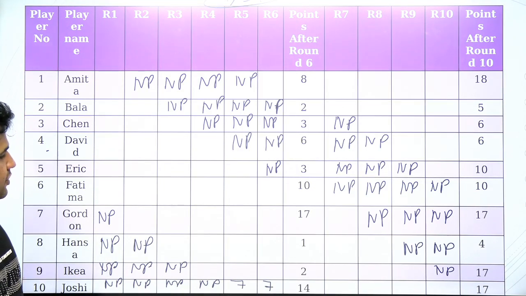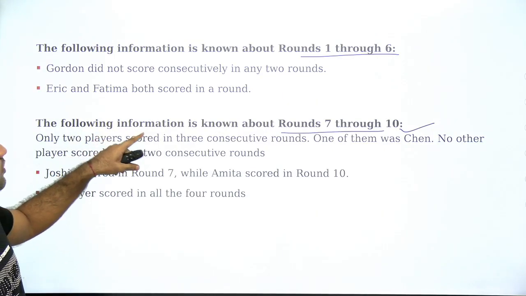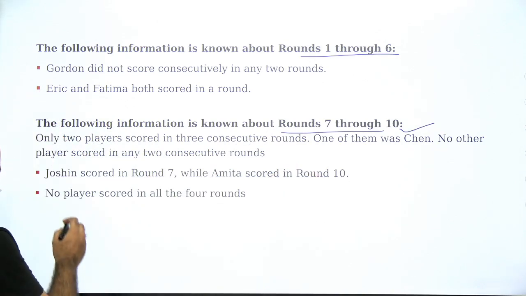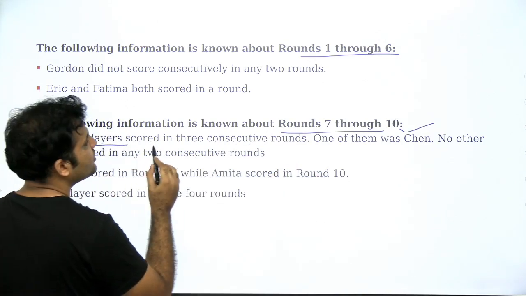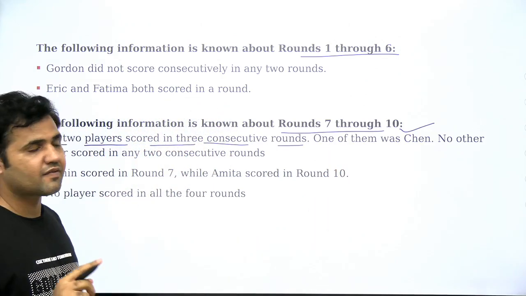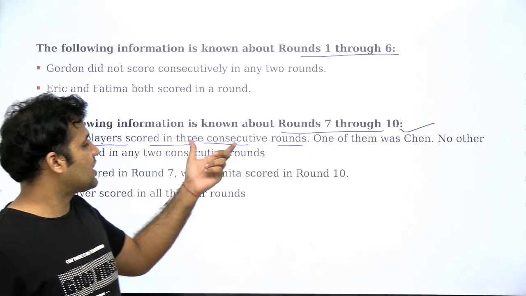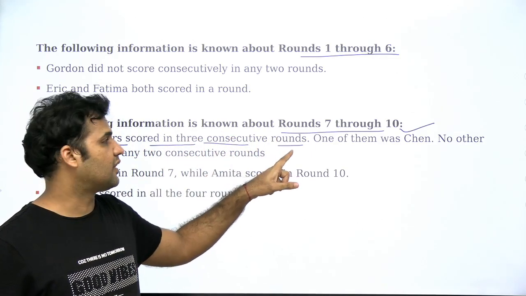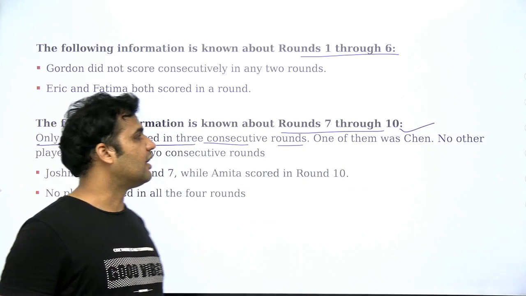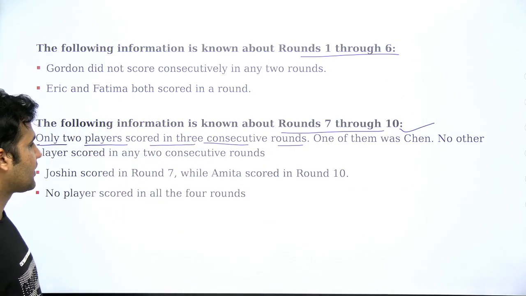Now, let's use the remaining information. For round 7 through round 10, it is mentioned that only 2 players score in 3 consecutive rounds. So from round number 7 to round number 10, we have only 2 players which are scoring in 3 consecutive rounds. And one of them was Chen.